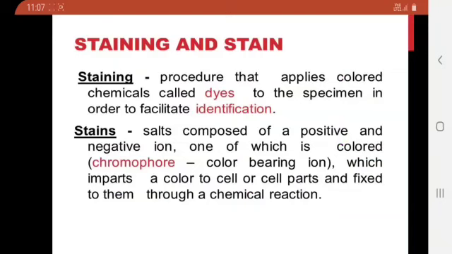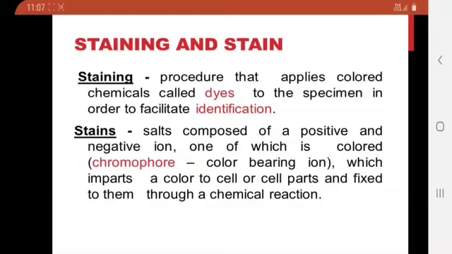Let's see the staining process. With the help of the staining process, we can color the specimen to identify it from neighboring organelles or neighboring cells. What is a stain? A stain consists of a salt component, in which positive and negative ions are there.